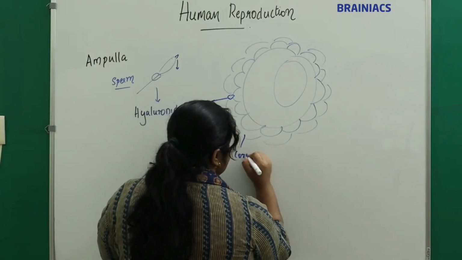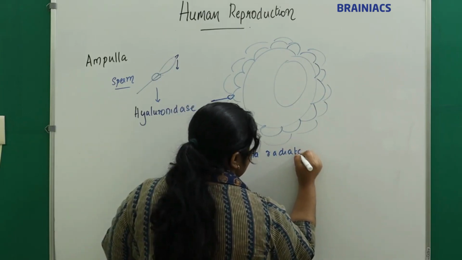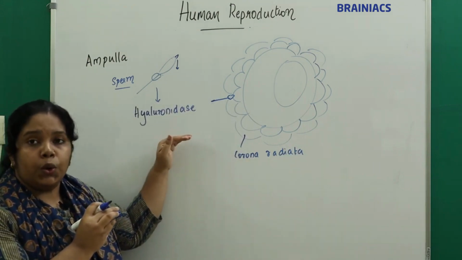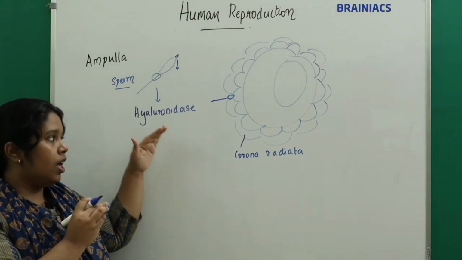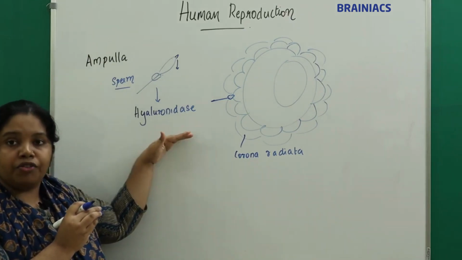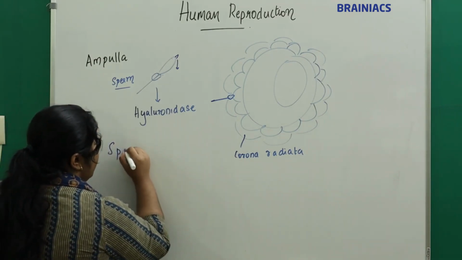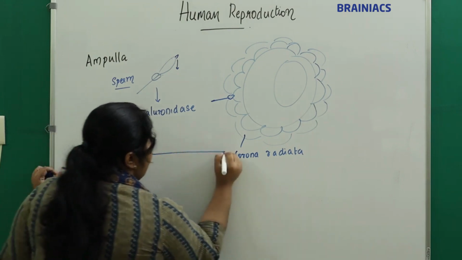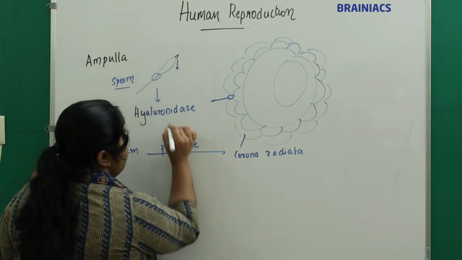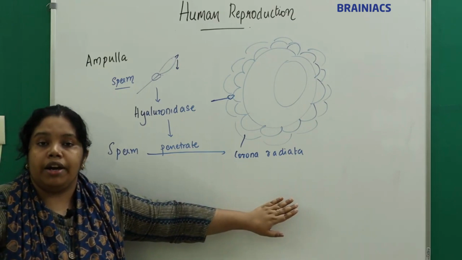So with the help of this hyaluronidase enzyme, the sperm will penetrate the corona radiata.